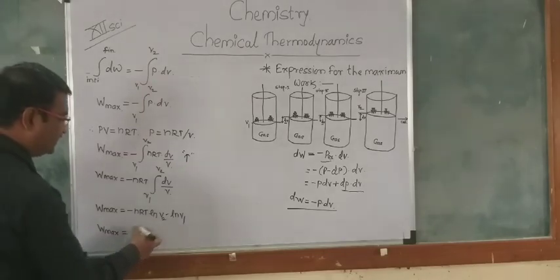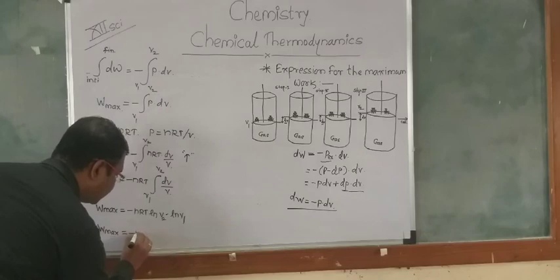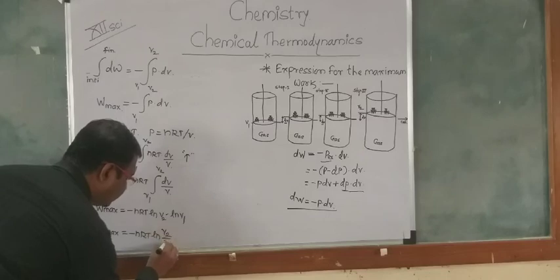Then we rearrange this equation. We can write it in short as minus nRT ln V2 upon V1.